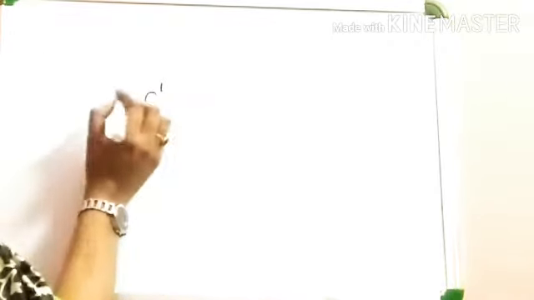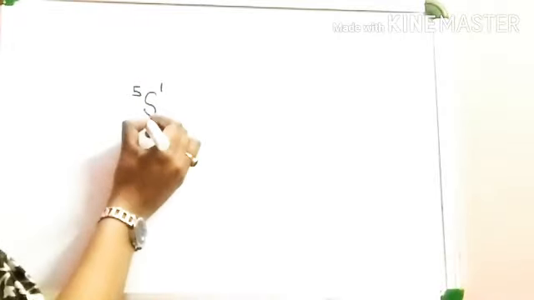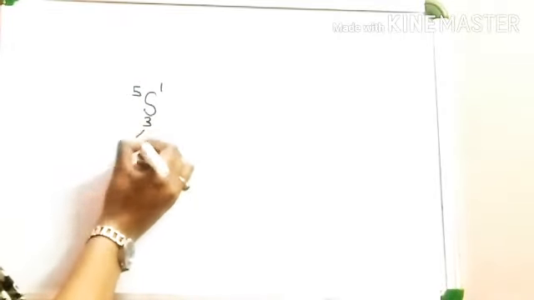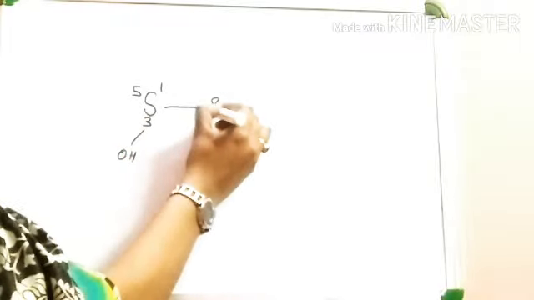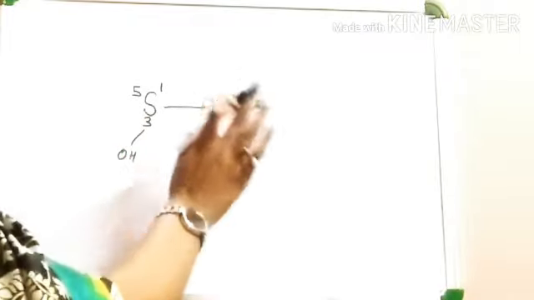In a nucleotide, where the phosphate group is attached with sugar? See, this is sugar, place number 1, 5 and 3. At third place OH group is attached, and here the base is attached with the sugar, sugar plus base nucleoside.